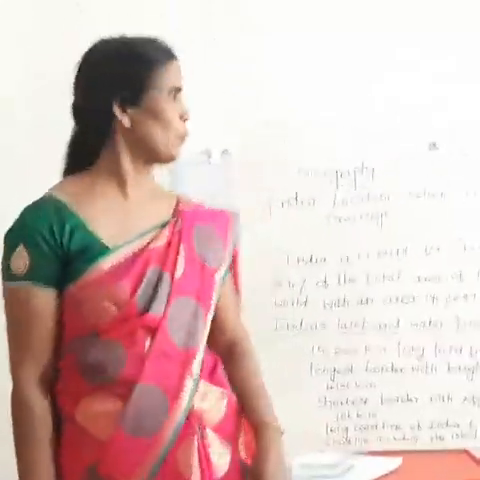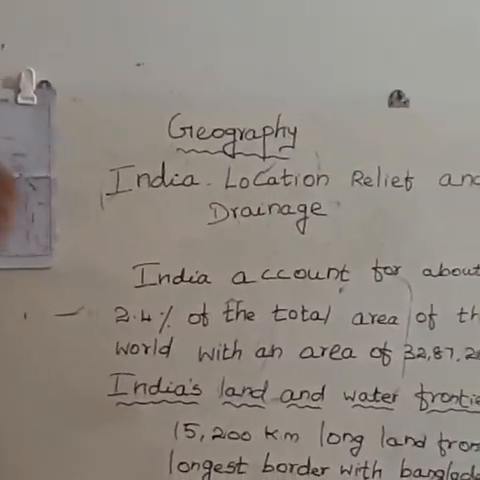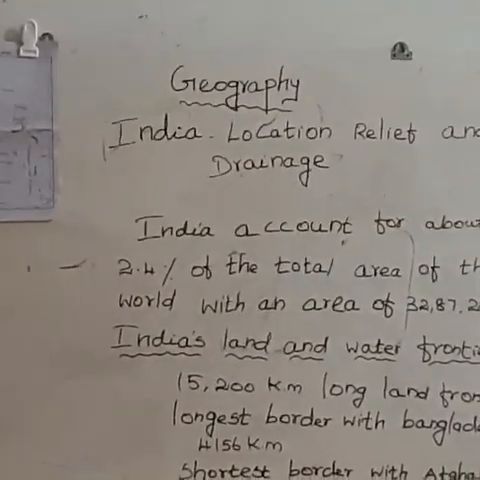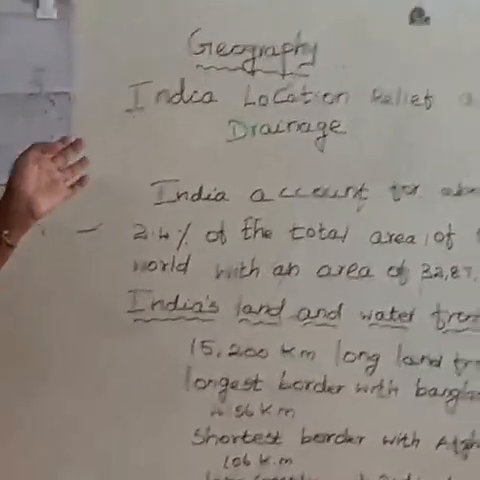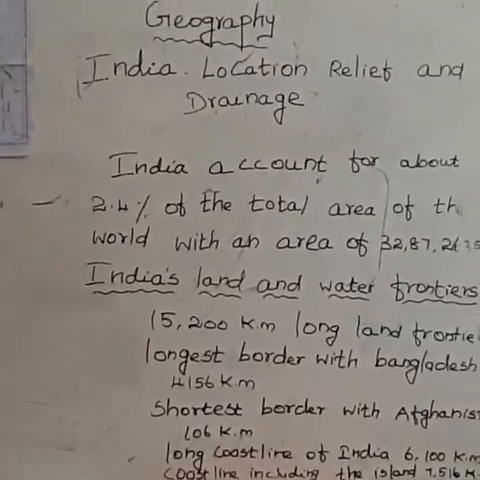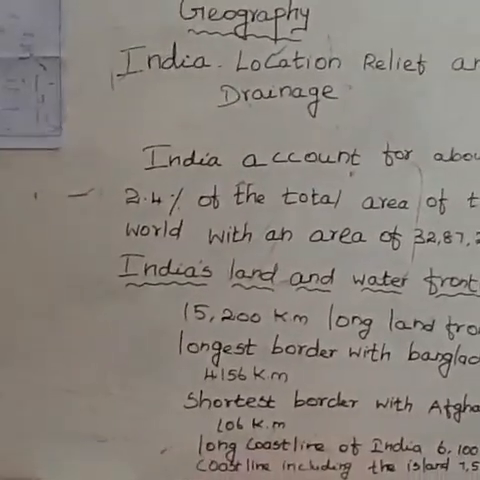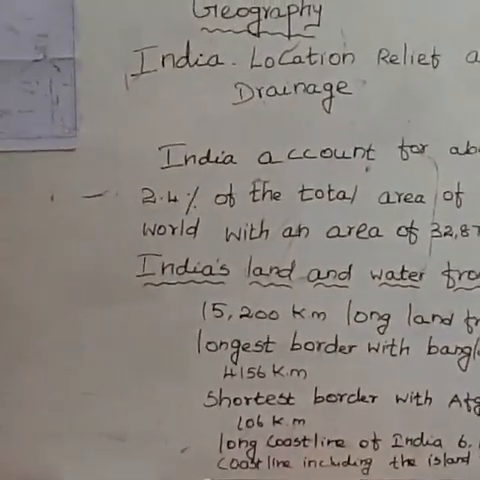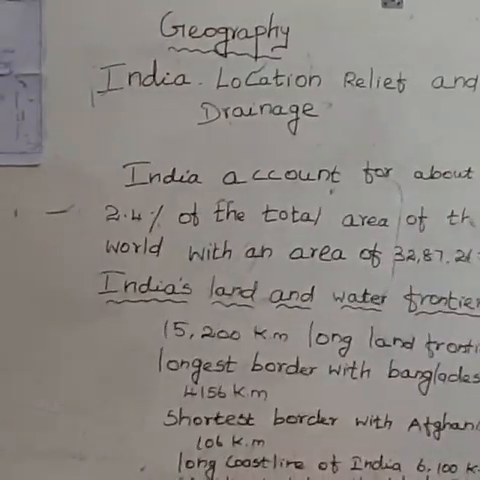Let us learn about India: location, relief and drainage. What is the meaning of location? Place of existence. Okay. Relief means different types of landforms. Drainage means a system of artificial or natural drains. Firstly, the introduction to this lesson.